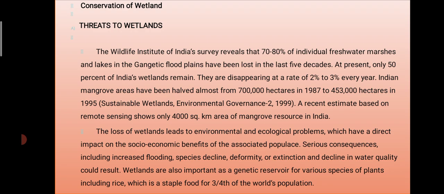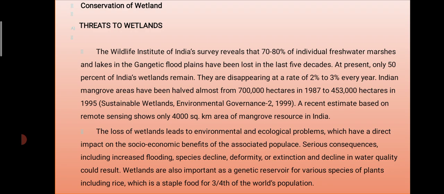Okay, the first part of the chapter is completed. That covered wetlands, their types, and their distribution in India. Let's see how we can conserve the wetlands. Threats. First we see what the threats are to the conservation of wetlands.